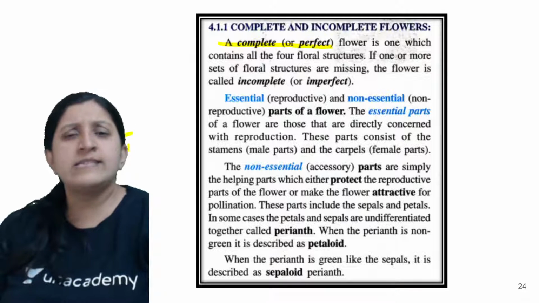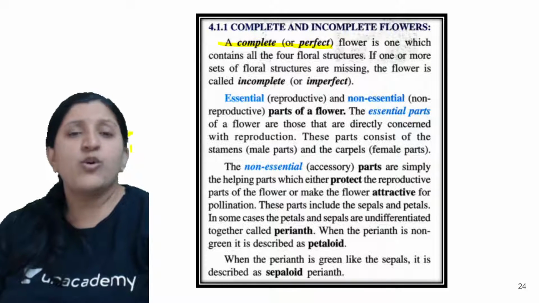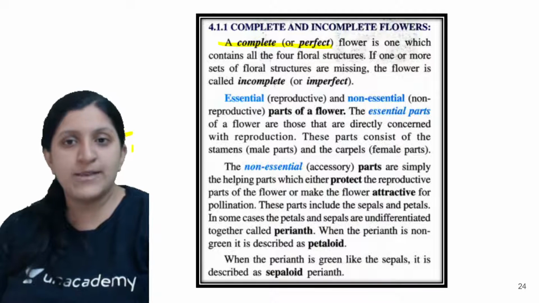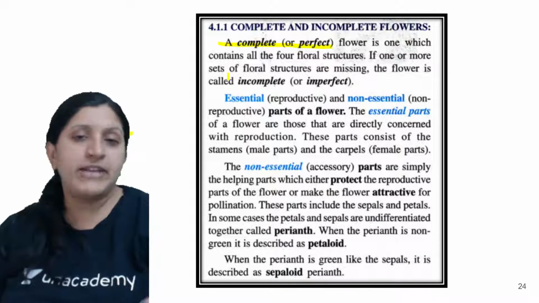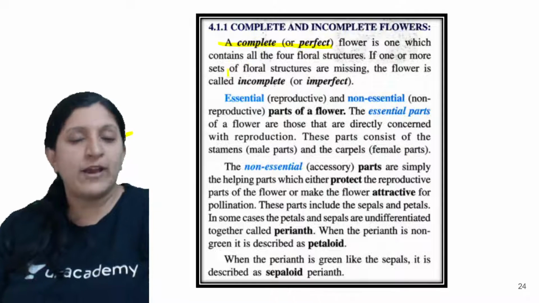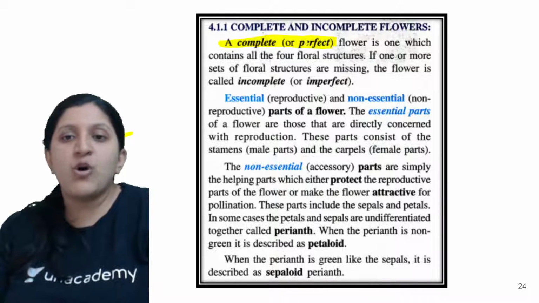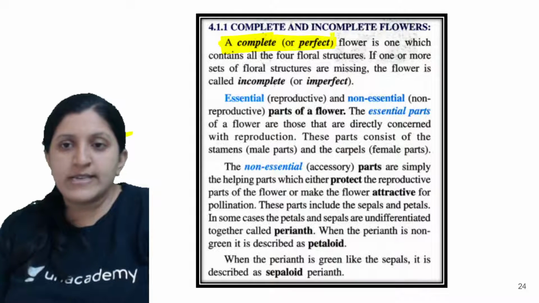In certain cases the corolla and the calyx you cannot differentiate between, so in that case we call it a perianth. Anyway, it has to have all four whorls, then we say that this is a complete or perfect flower.